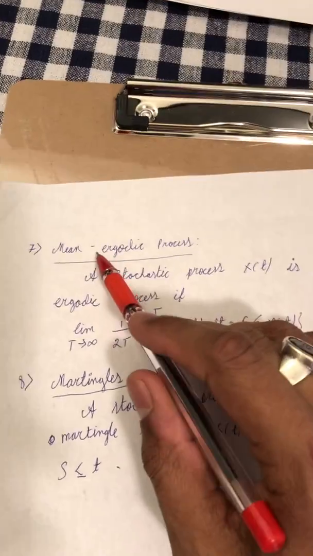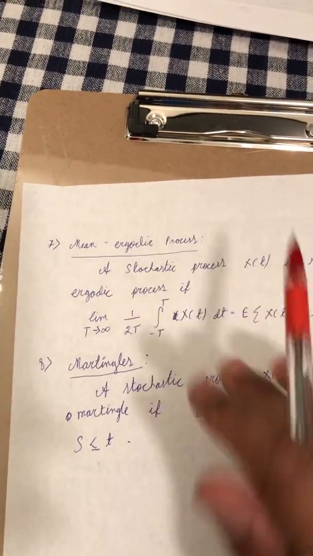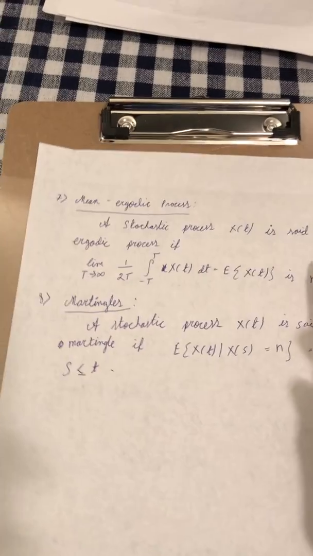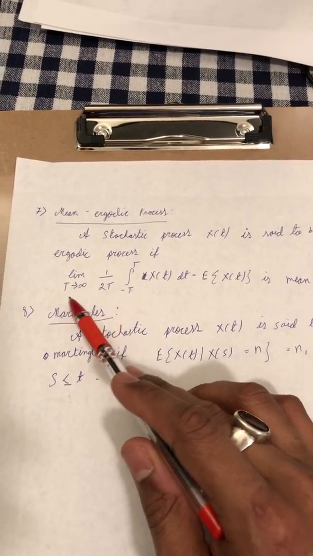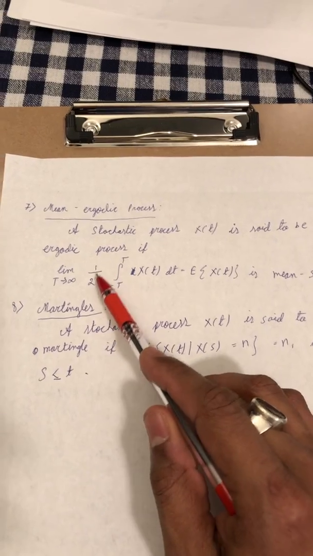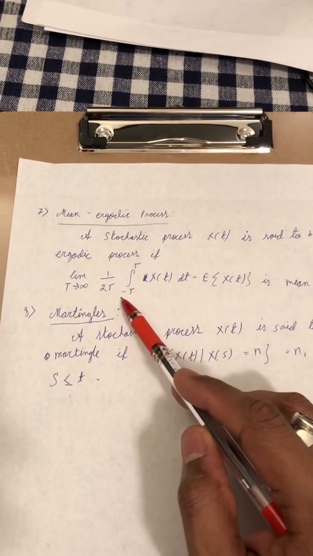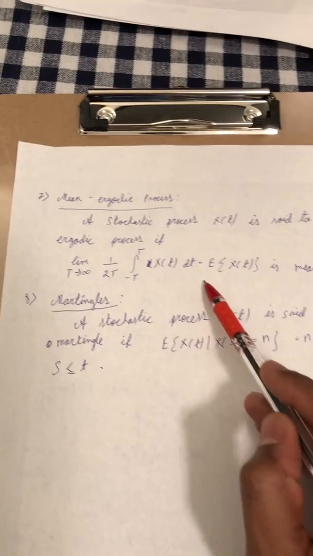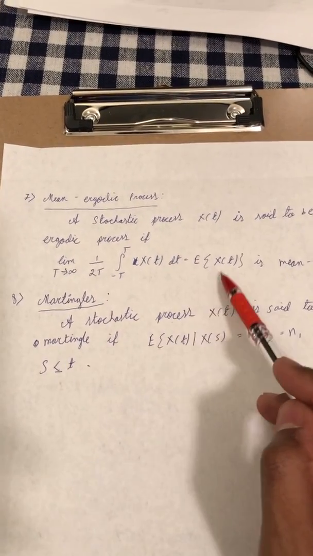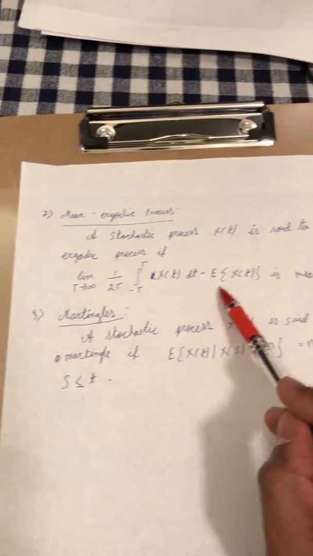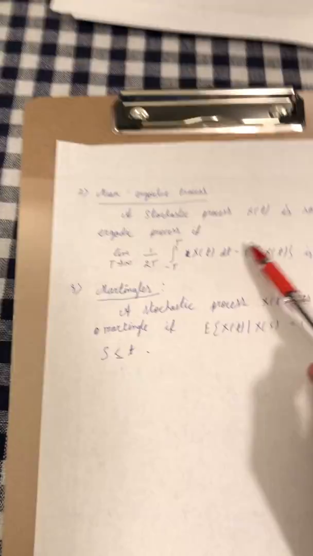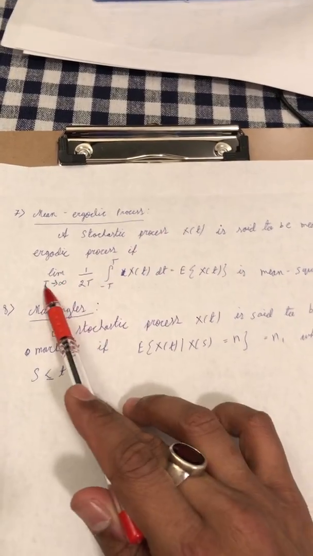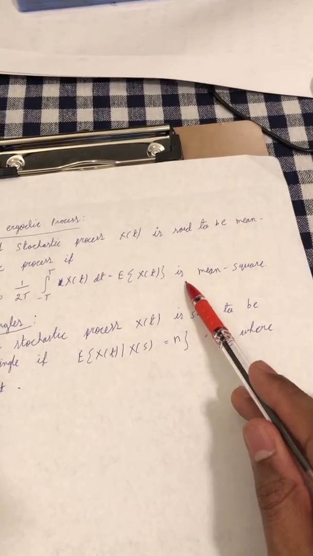The seventh one is mean ergodic process. A stochastic process x of t is said to be mean ergodic process if the limit as t tends to infinity of 1 by 2t times the integration from minus t to t of x of t dt, we can write this as E of x of t. So this is the mean ergodic process. So if the stochastic process satisfies this condition, we can call it mean ergodic.